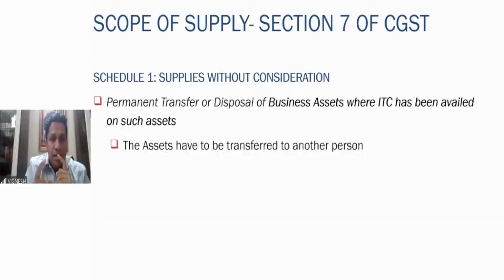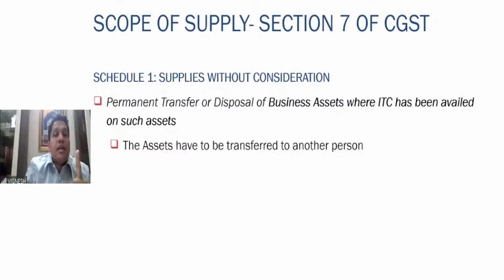That means in case you are purchasing an asset, let us say furniture, at say 1 lakh rupees, on that 18% GST is applicable. This 18% GST you have claimed as input tax credit. Once you claimed it, after 3 to 4 years, you are giving off that furniture as scrap, or you are giving it to the director of the company to take it to his house and use it. You have not gotten any consideration for that.